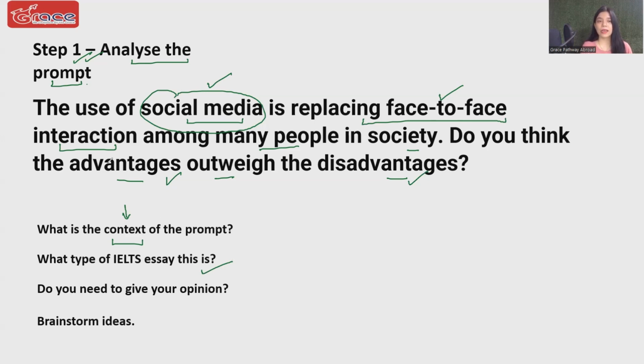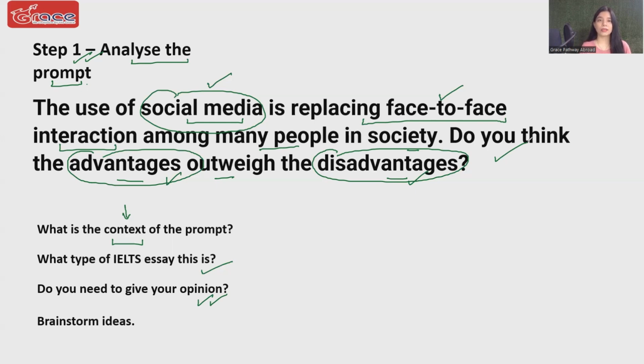Very clearly, they are asking for advantages and disadvantages. And that is why this is our advantages and disadvantages essay. But look at question number 3, which is the most important question here. Do you need to give your opinion, or is it only asking about the advantages and disadvantages? Let's read this question once again. It says, do you think the advantages outweigh the disadvantages? So they are clearly asking you to take a stand.